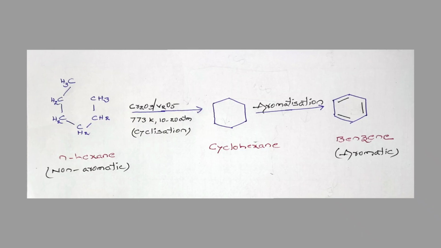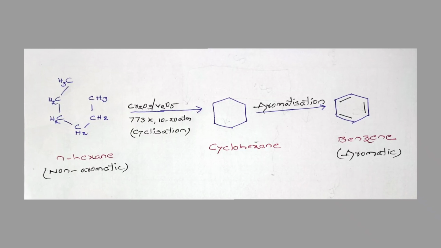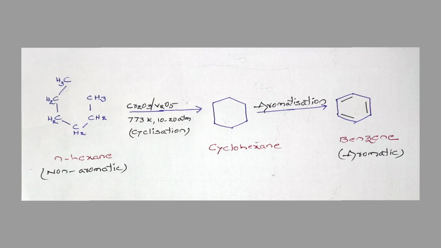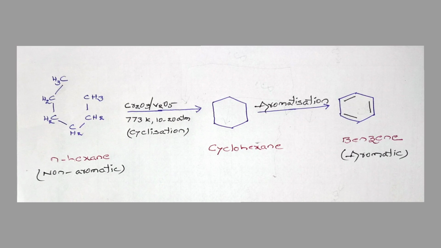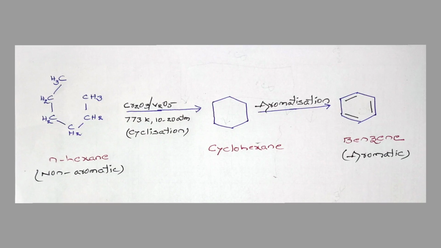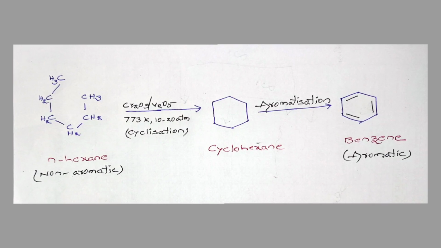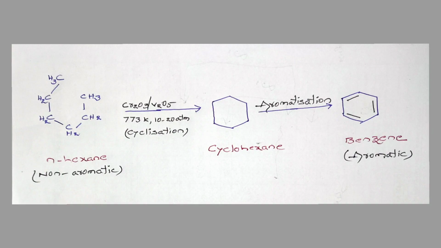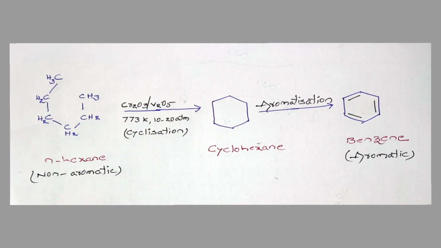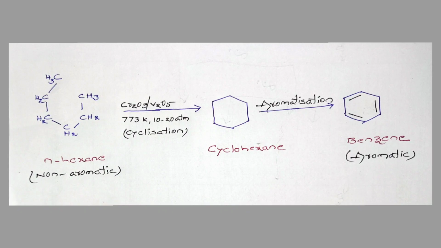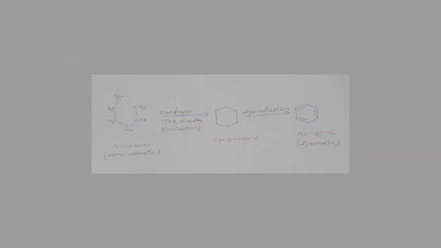Let us explain aromatization with a simple example. n-Hexane, on cyclization in the presence of chromium trioxide or vanadium pentoxide as a catalyst, forms cyclohexane as an intermediate product. On further dehydrogenation, cyclohexane is converted to the aromatic compound, that is benzene.